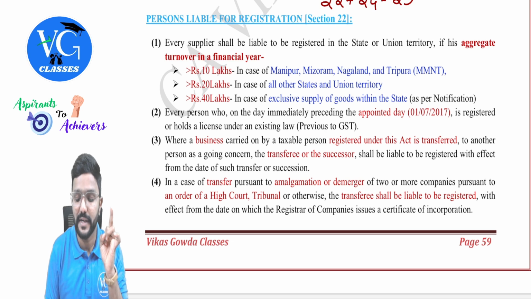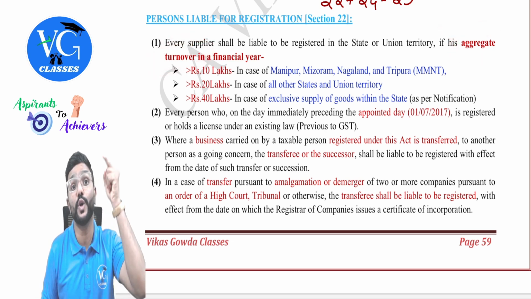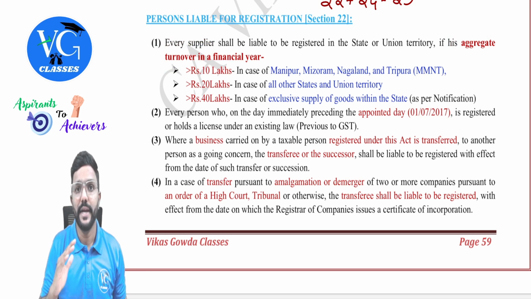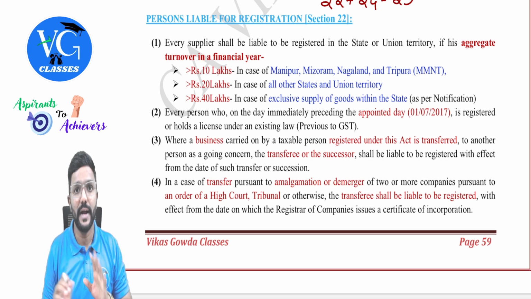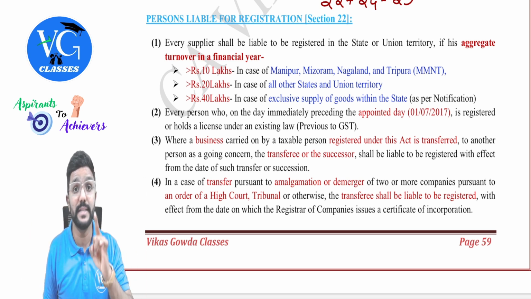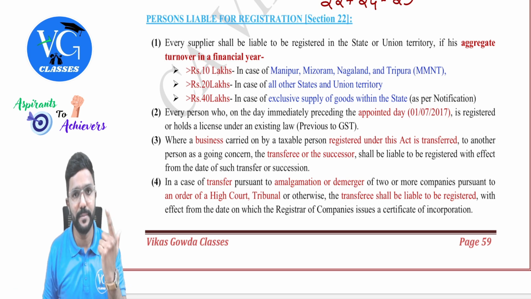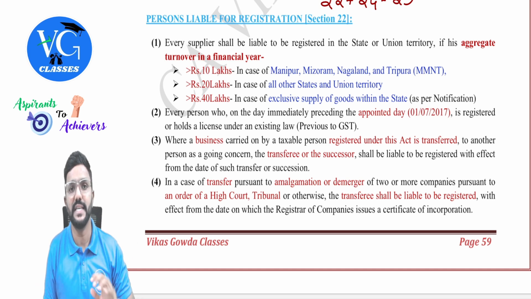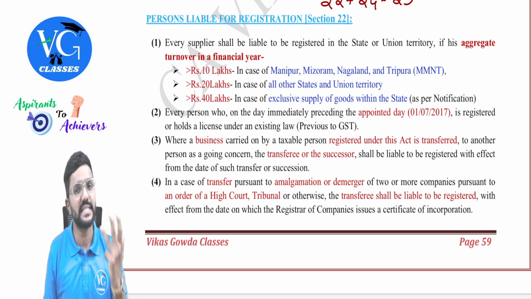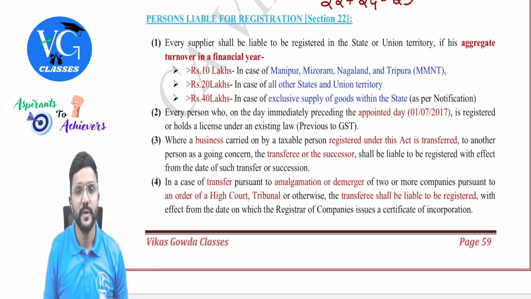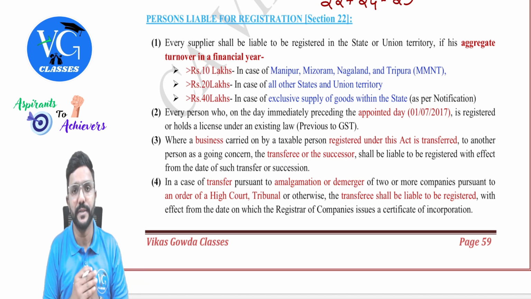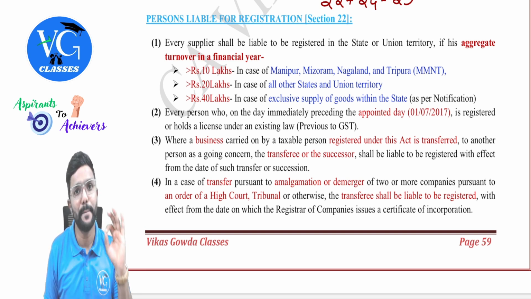exceeds the threshold. And whenever we are calculating the aggregate turnover, it is as per section 2 clause 6, guys. So what is aggregate turnover? It includes all taxable outward supply, other than the inward supply on which RCM is applicable. So in simple terms, it is only outward. Outward taxable supply plus exempt supply plus exports, plus interstate supplies of a PAN, should be calculated on a PAN India basis. And it will not include anything charged under GST like CGST, SGST, IGST, cess, guys. So even though I have operations in more than one state, aggregate turnover has to be calculated PAN India, that is all India based, guys.